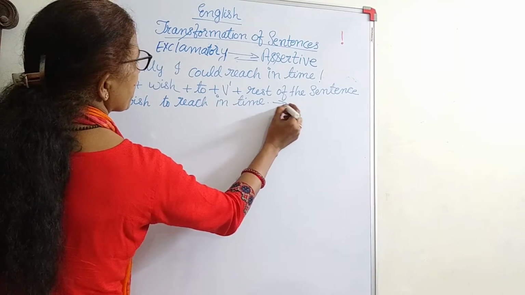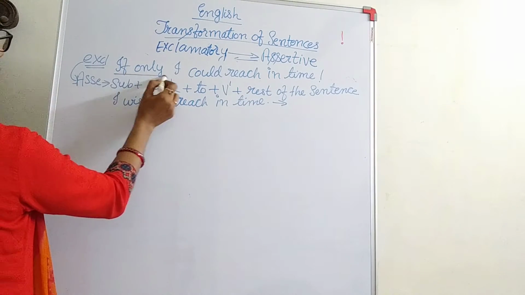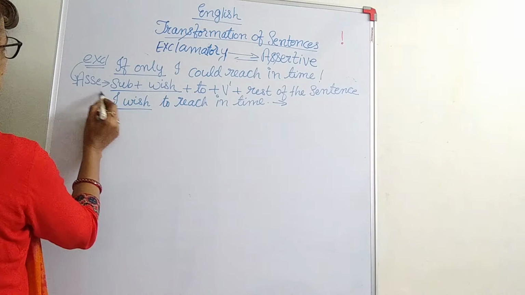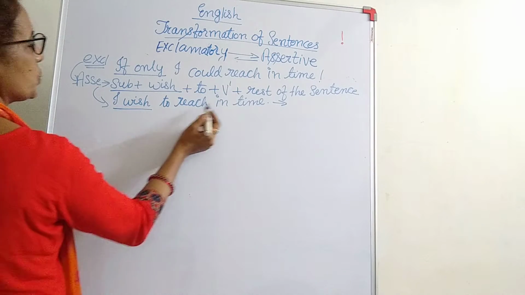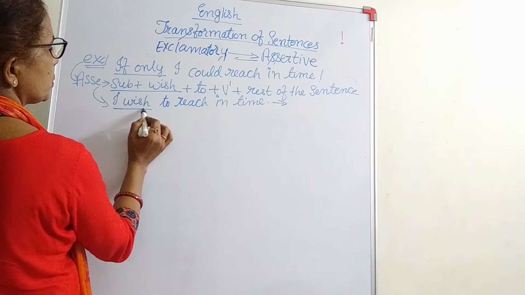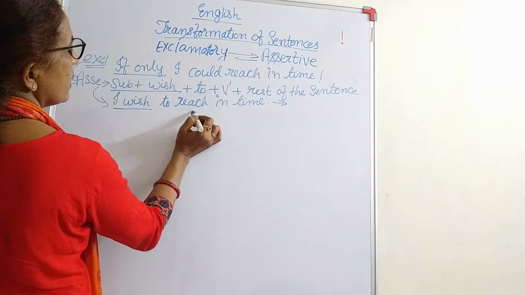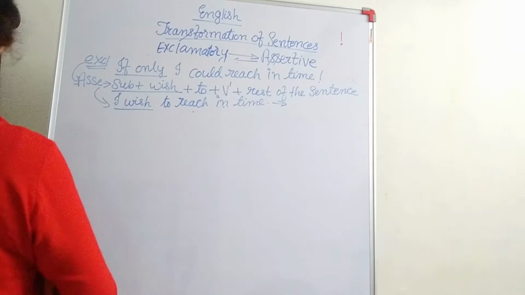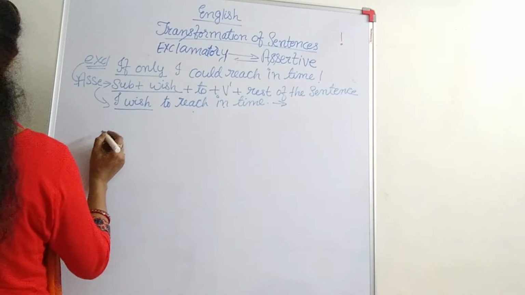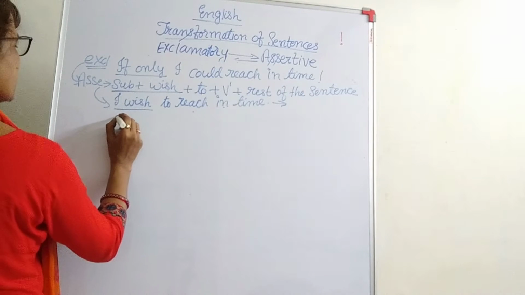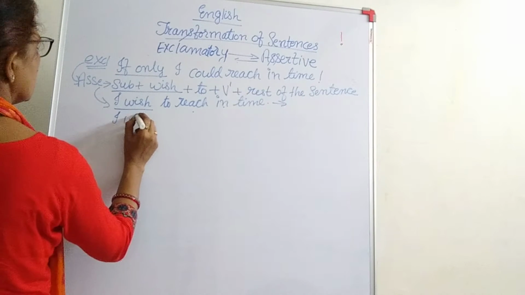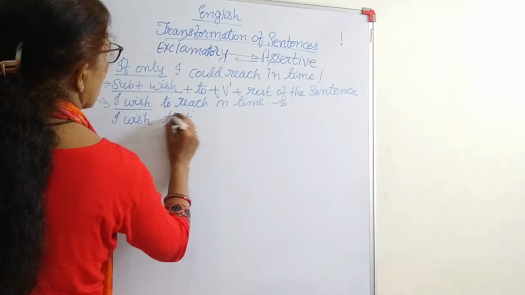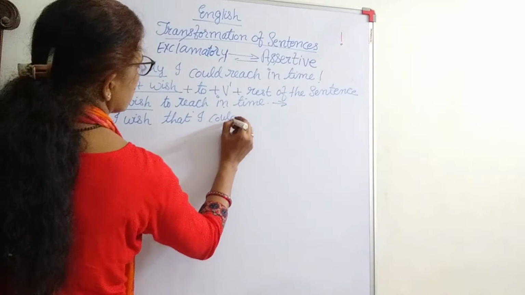Got it? See, if only, if it is there, this will be the structure. And what is the sentence? The answer. This is the assertive answer. Okay. I wish to reach in time. I, subject, wish, then to, reach, V1, and in time, the rest of the sentence. Okay. Are you getting me? Fine. Let us see some more. Here, the same sentence can be written in the other way also. I wish that I could reach in time.